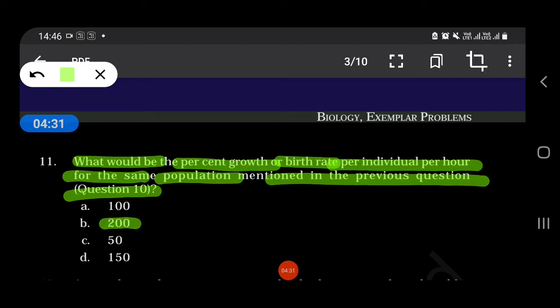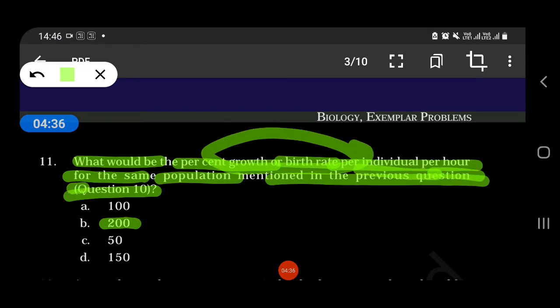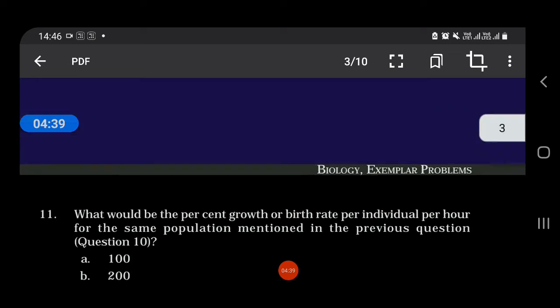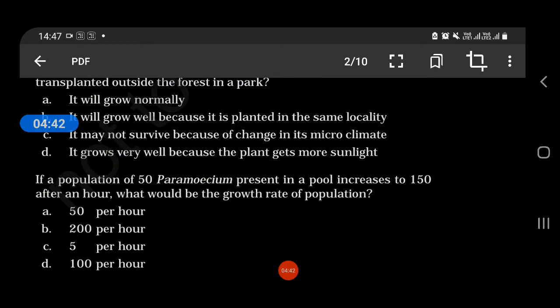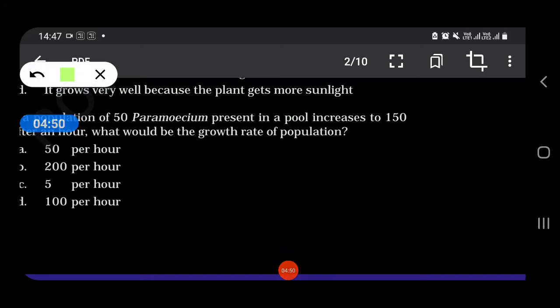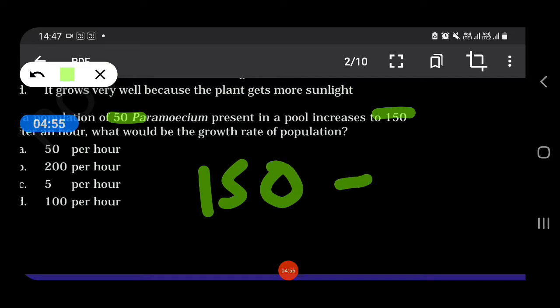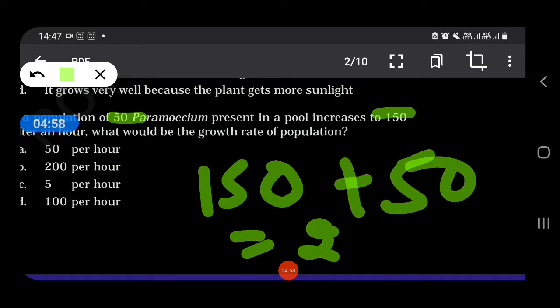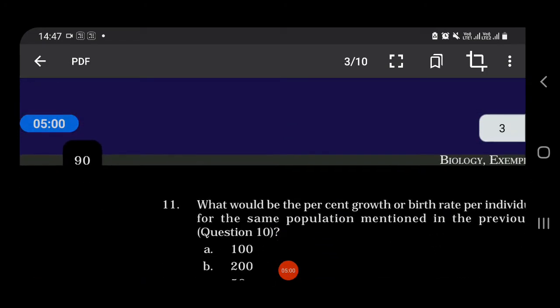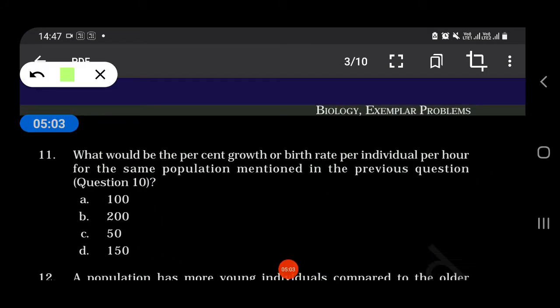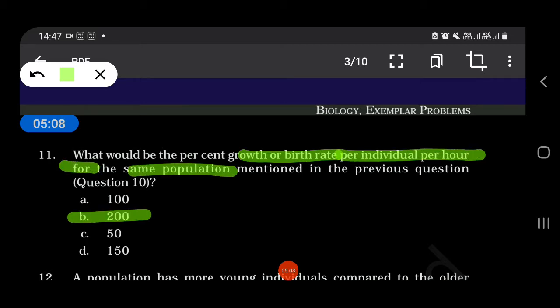It was 50 and it is 150, and it is a birth rate, so it will increase to 200. Birth rate per individual per hour for the same population, so it is 200.